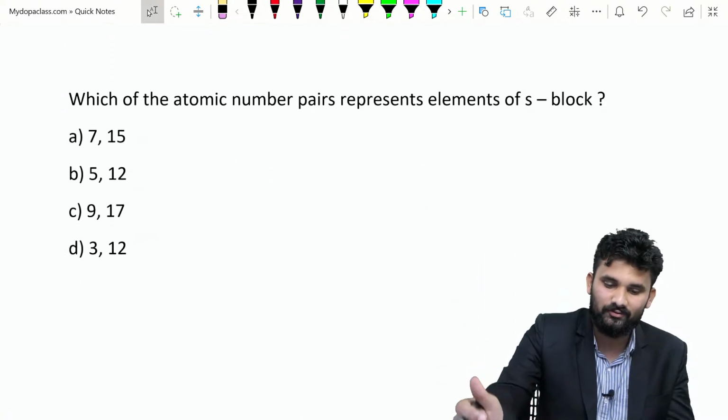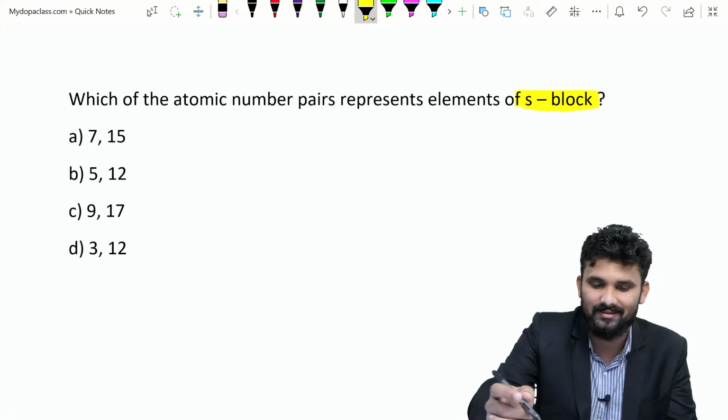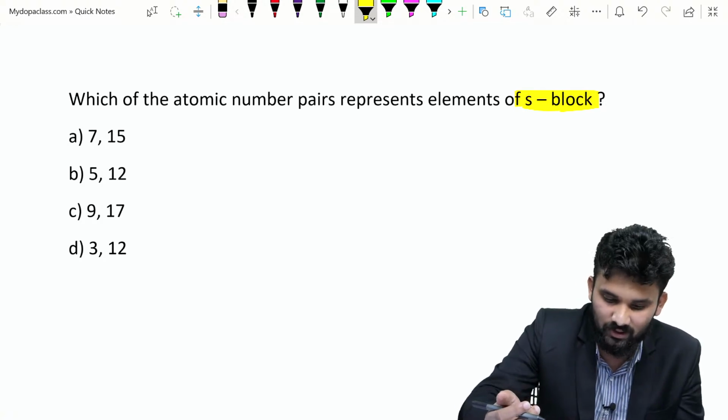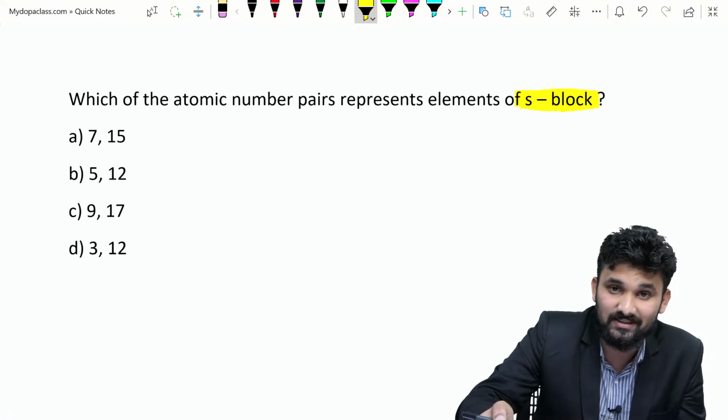Next is, which of the atomic number pairs represent the elements of S block? Okay, this is a good question. This is also a previous entrance question. Which of the atomic number pairs represent atomic numbers of S block?